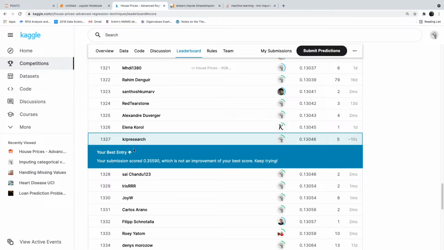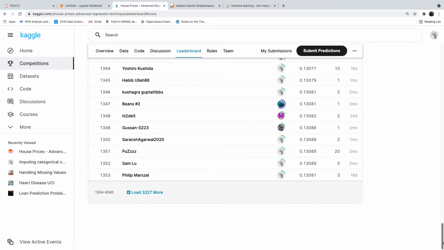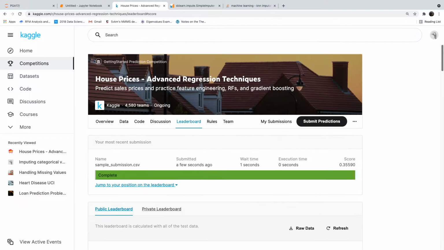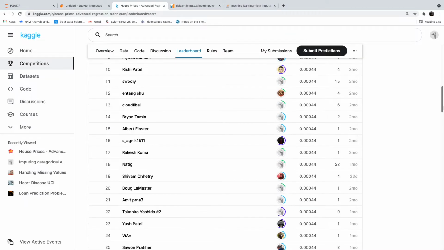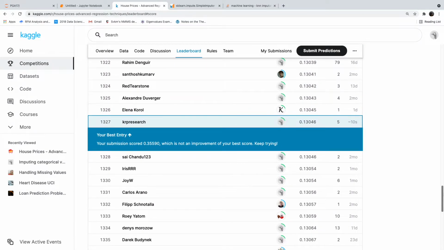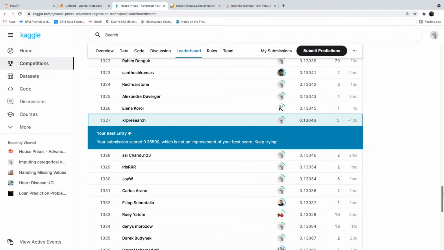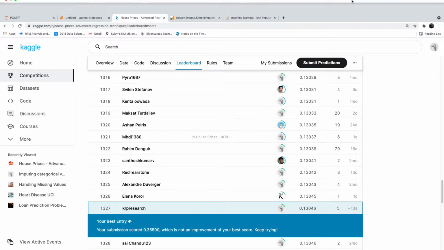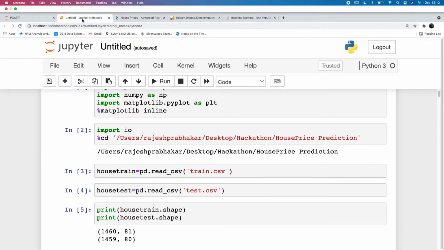It is rank 1327. So for 0.35, I think you will get a rank somewhere around 4,000 or 5,000. Okay? Got it, all of you?